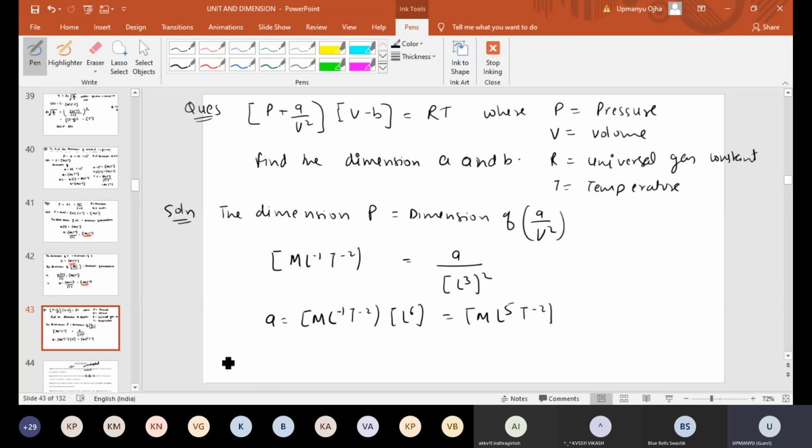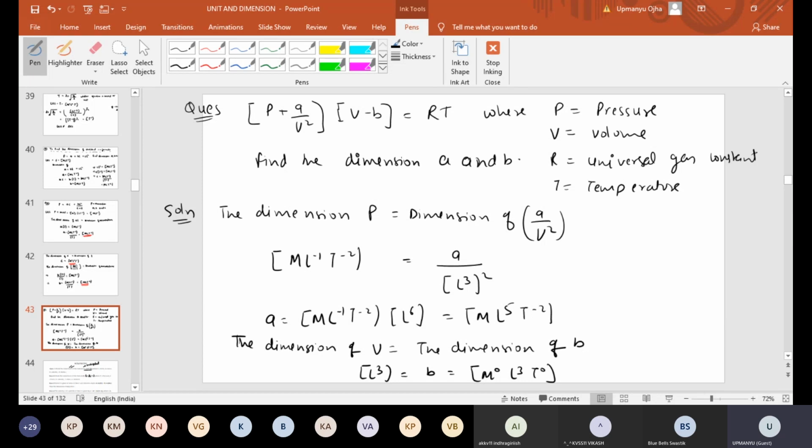Now next, again we use the principle of homogeneity, that the dimension of volume V should be equal to the dimension of B. So the dimension of volume is L cube, which should be equal to B. So the dimension of B would be equal to M0 L cube T0.